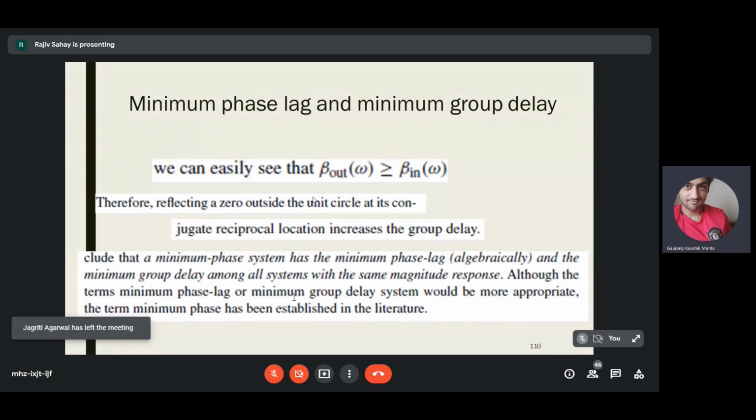So given two systems with the same magnitude response, you would prefer the system which has the minimum phase lag and the minimum group delay. That means effectively you are going to prefer a system which has all zeros inside the unit circle. Poles are always supposed to be inside the unit circle for a causal and stable system.